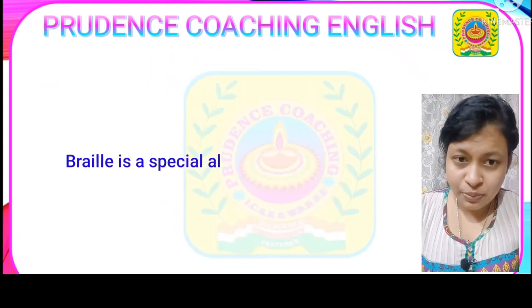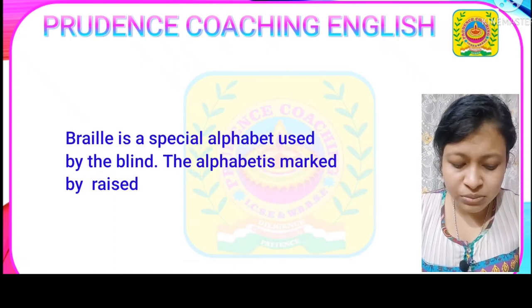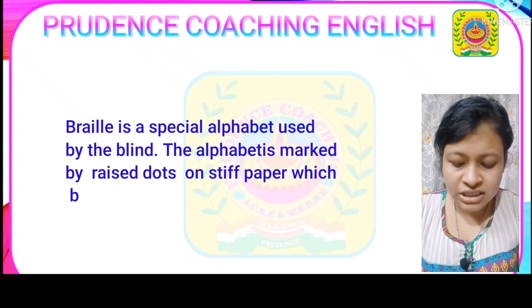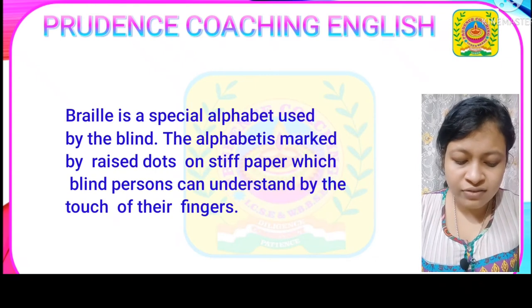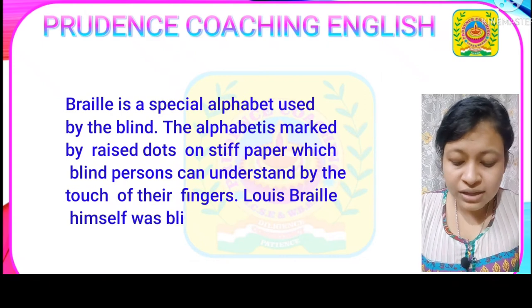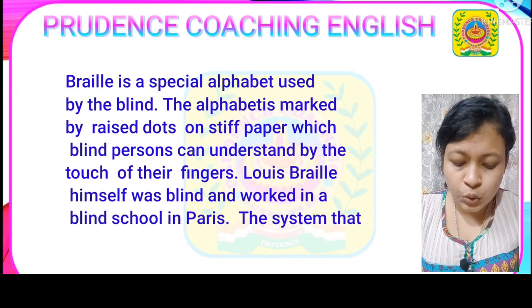Braille is a special alphabet used by the blind. The alphabet is marked by raised dots on stiff paper, which blind people can understand by touch of their fingers. Louis Braille himself was blind and worked in a blind school in Paris.